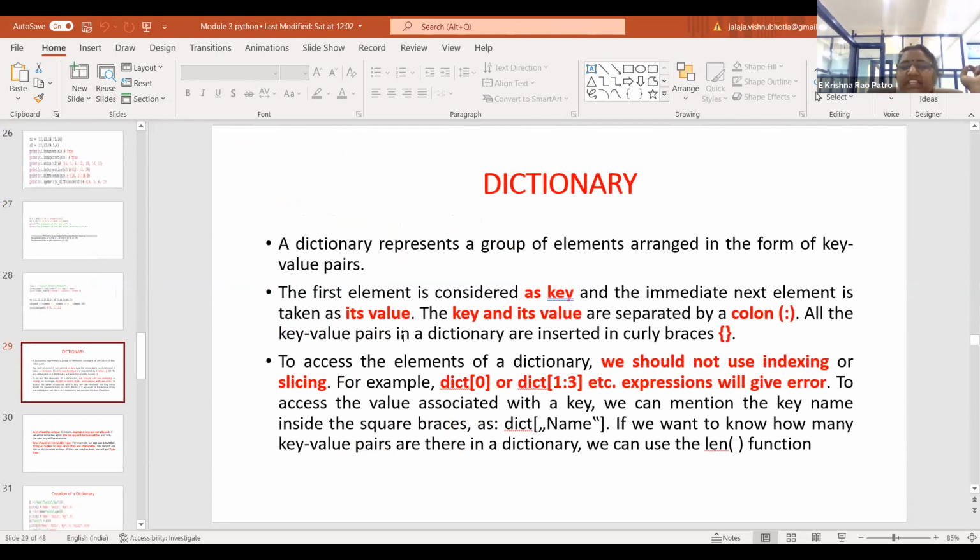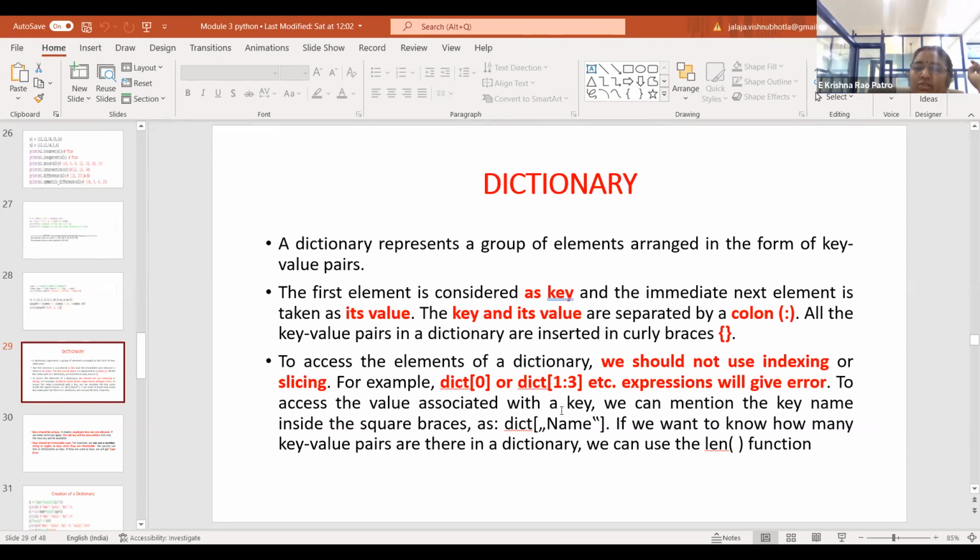We'll go through what a dictionary is. A dictionary is one more data container. It is always represented as a group of elements arranged in the form of key-value pairs. A key and value are always separated by a colon, and a dictionary is always represented with a set of curly braces.